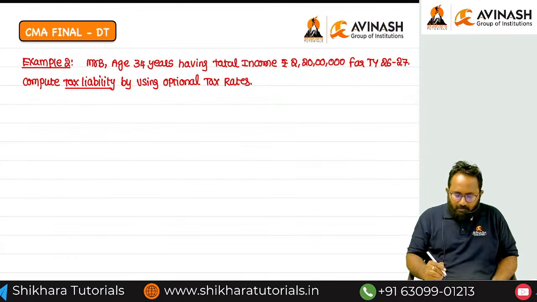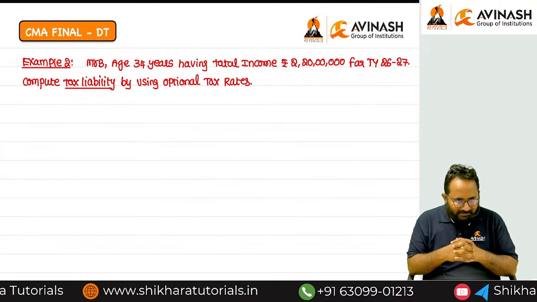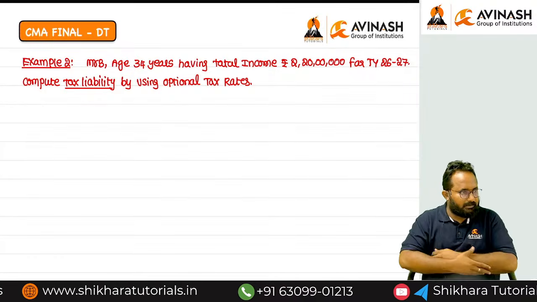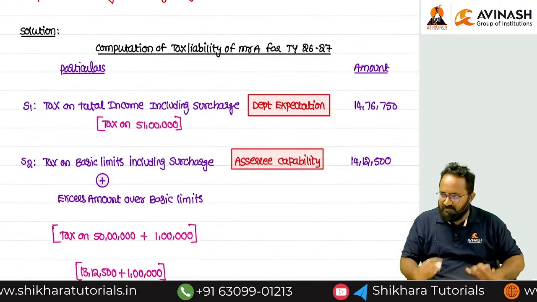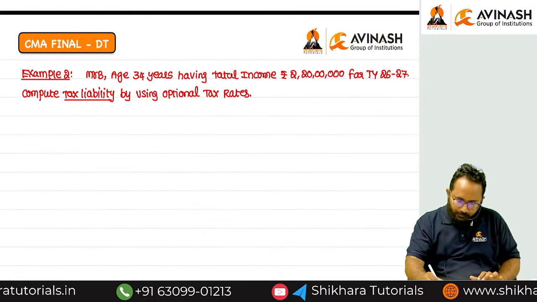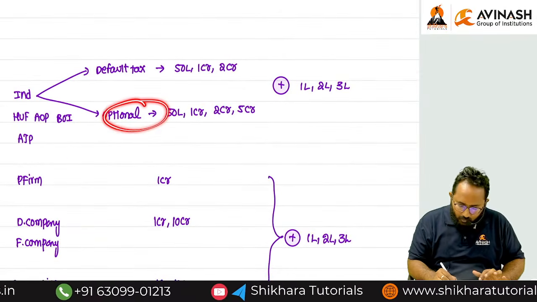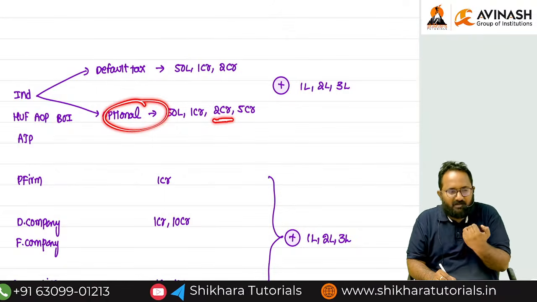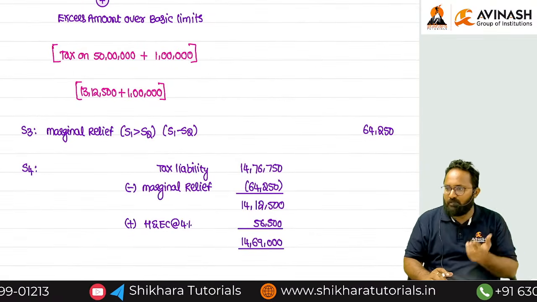What is the dilemma? I will tell you. Sir, you said already basic limits for surcharge limits over and above 1 lakh, 2 lakh, 3 lakh is there. In shortcut, definitely we can get marginal relief. We can calculate the tax liability by using these steps. But now in this question, they gave 20 lakh. If you observe, what is the basic limit for surcharge? In optional, 2 crore is there. But more than 2 crore, they gave 1 lakh, 2 lakh, 3 lakh additional. Then definitely you have a chance to get the marginal relief. For calculating tax liability, we can follow the steps.